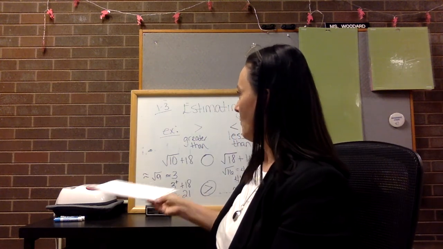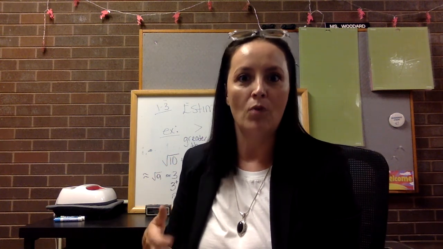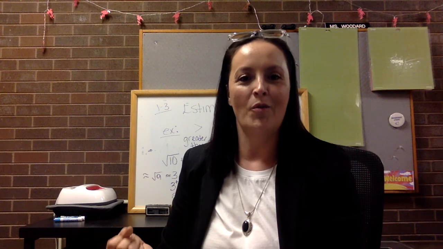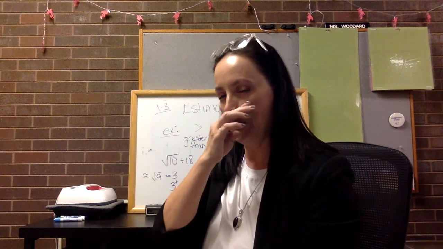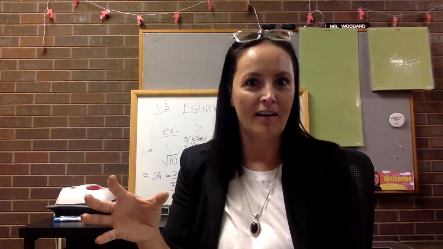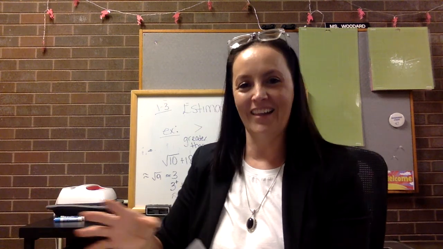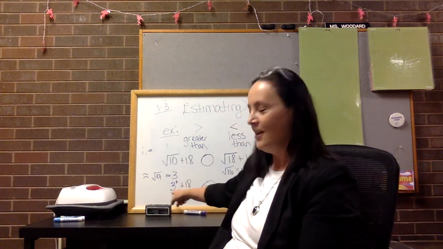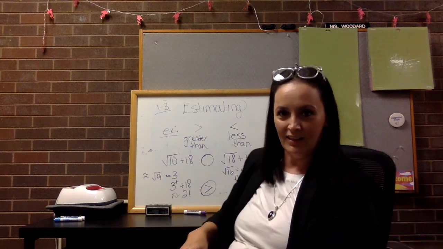A lot of these numbers, I want you guys to go through and just think in your head, okay, can I find a value that would make sense to me? I'm hoping you know your squares and square roots really well. You recognize that 3 times 3 is 9, 4 times 4 is 16, 5 times 5 is 25, 6 times 6 is 36. So get in that ballpark a little bit so you know if it's closer to the 5 side or the 6 side, where it will lie approximately. You don't have to be exact, because you're going to come up with a clear, obvious result: one side is going to be larger or less than the other.